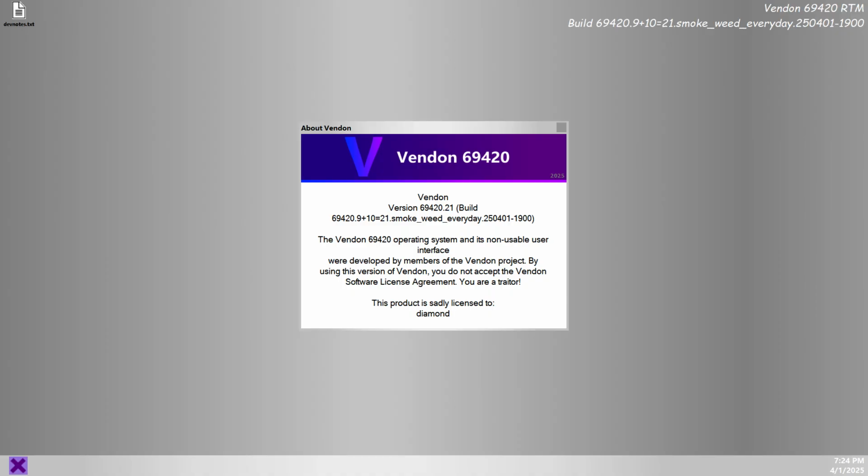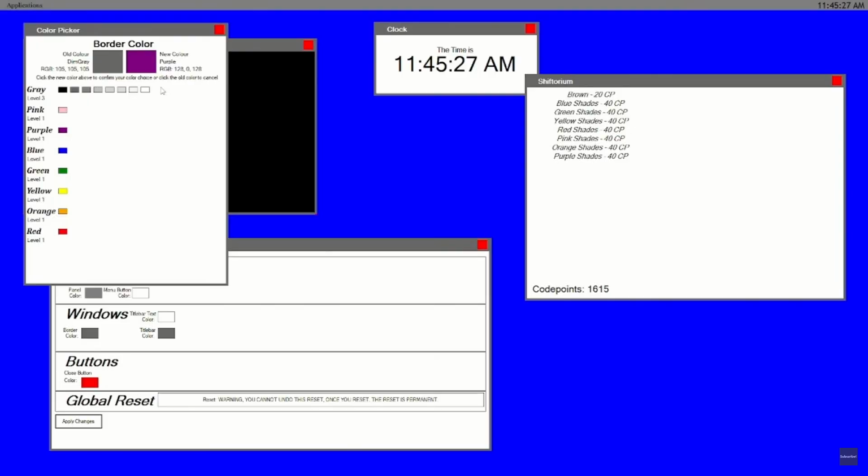Vendon 69420. Vendon 69420 was an April Fool's build released on April 1st, 2025. It was based off of Vendon 7 build. ShiftOS Remade. ShiftOS Remade was a recreation of ShiftOS I made in 2022. It only lasted for just over a month before being cancelled.